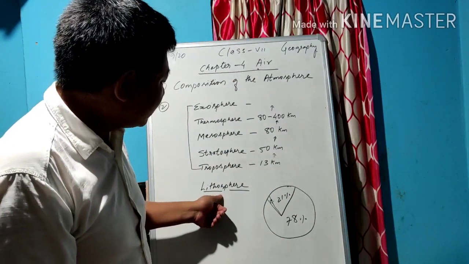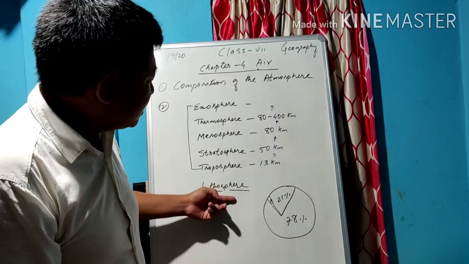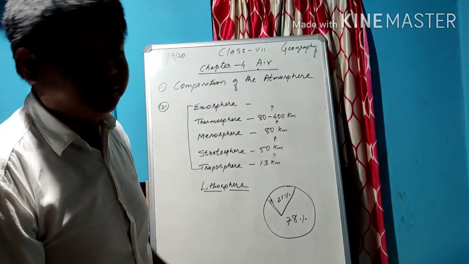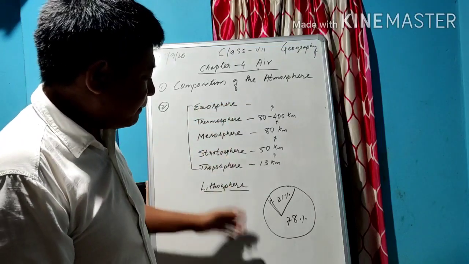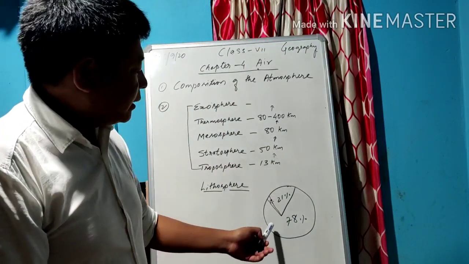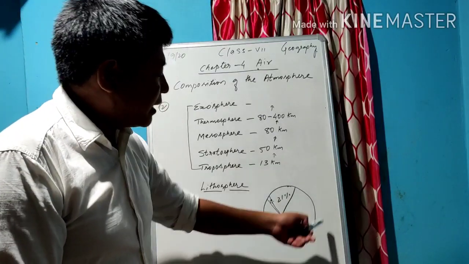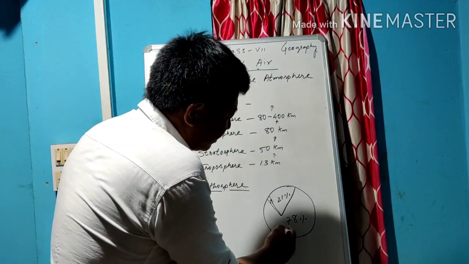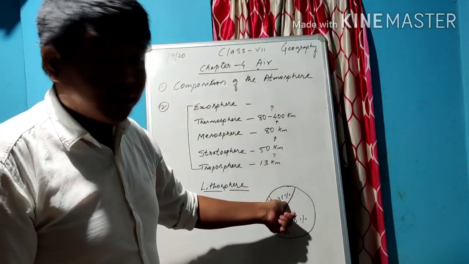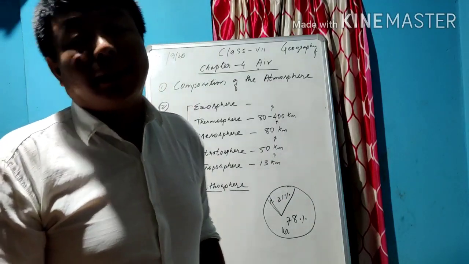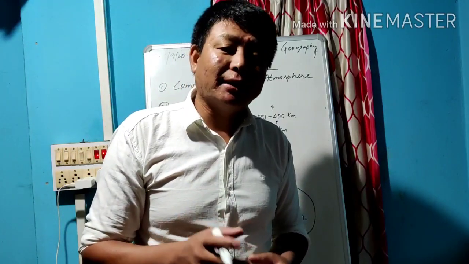So I wrote here the lithosphere, and from this lithosphere it goes layer after layer. Before we reach the layers, as I wrote on the whiteboard, the composition of the air on this earth is 78% nitrogen, 21% oxygen, and only 1% is a mixture of other gases.